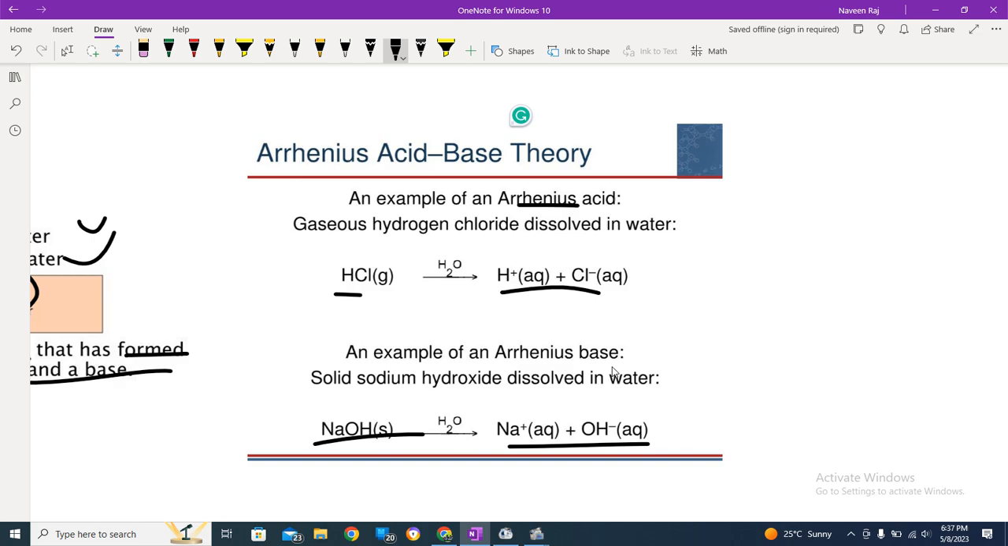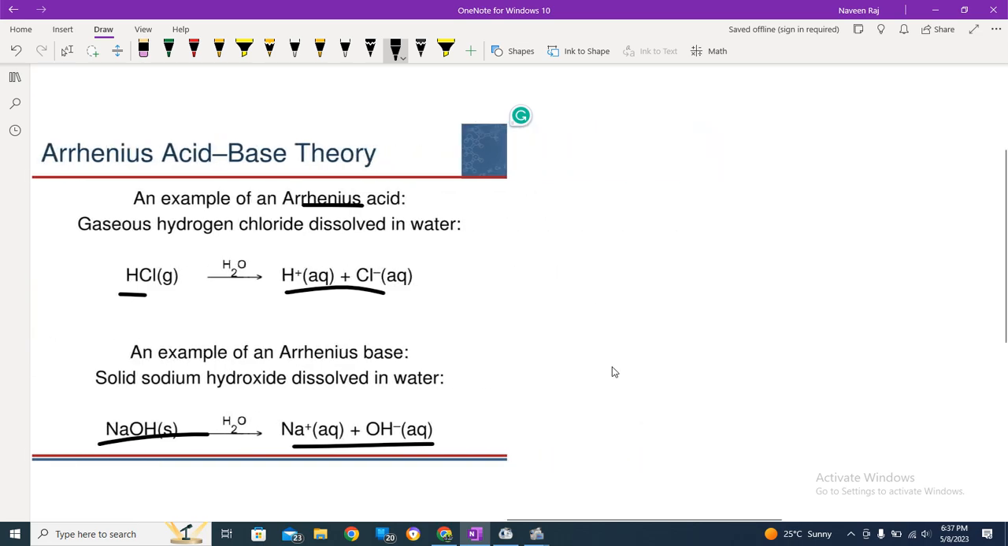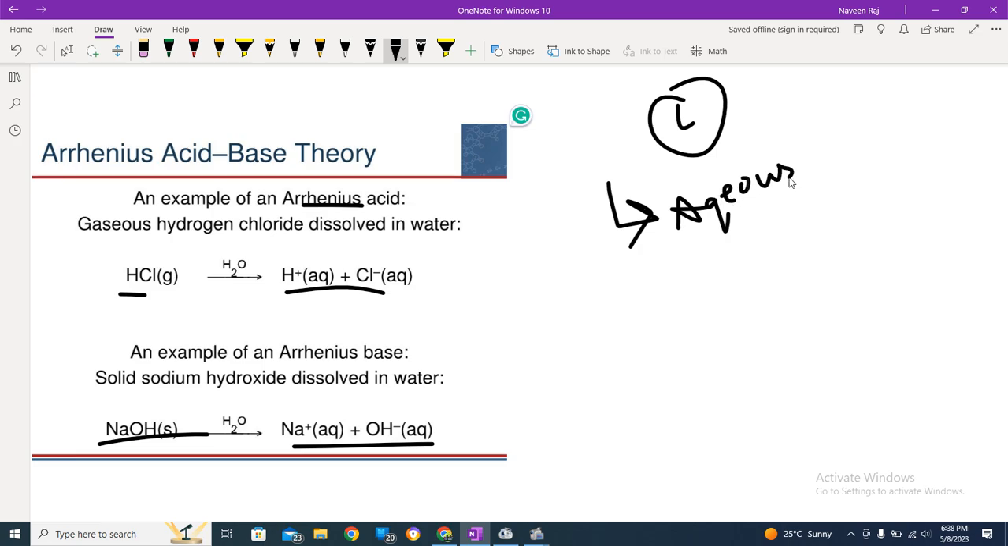Now before concluding the video, I would like to say that there are some limitations to this theory as well. If you observe the whole lecture, you'll find that this is limited to the aqueous medium. This means that this is only possible in water. If we do not have water, how are we going to determine acidity or basicity? So here comes the limitation of the theory.